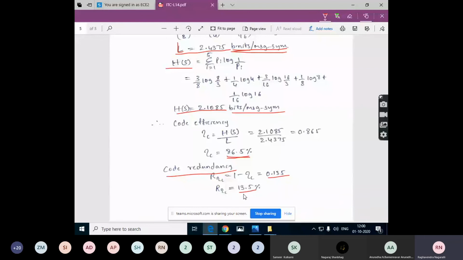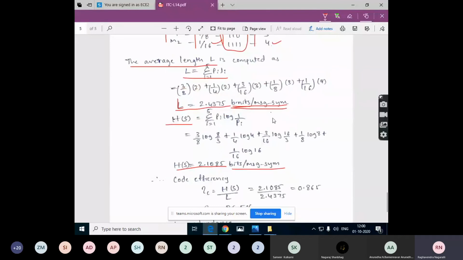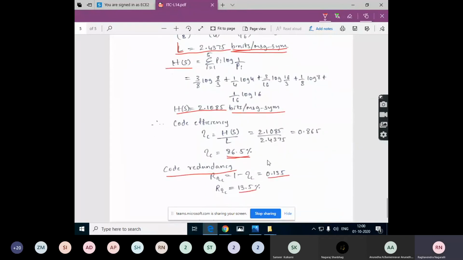So 13.5%. The redundancy means extra, useless. This is the percentage of bits or information which is useless in this coding algorithm, in this code. Why it is useless and why we have used this useless information in our transmission of these codes, we will see while discussing modules 4 and 5.